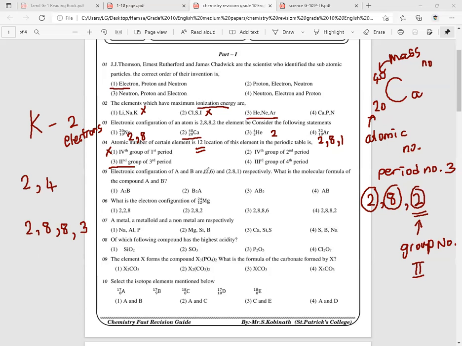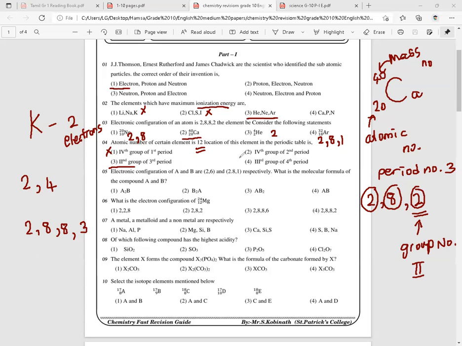Electronic configuration of A and B are 2, 6 and 2, 8, 1 respectively. What is the molecular formula of the compound A and B? So when you consider A, look at the electronic configuration of A. It is 2, 6. To gain the stability, the outermost energy level should reach the octet level, that means 8 electrons, other than the first energy level.